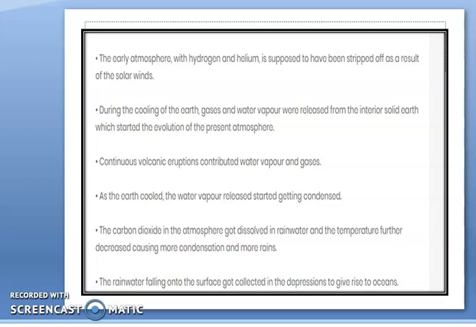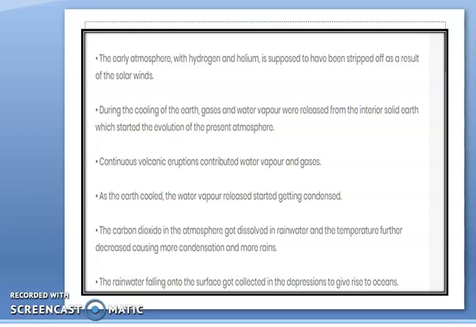And in the second stage, what happened? In the second stage, degassing occurred. That means from the interior of the Earth, maybe due to volcanic eruption or maybe due to other reasons, when the temperature started decreasing, water vapor as well as different gases like carbon dioxide, methane, and nitrogen were released from the interior of the Earth. So it formed the atmosphere.